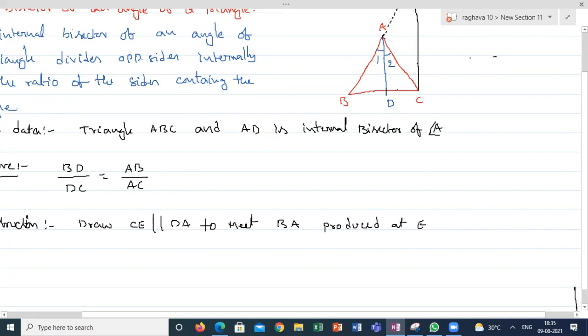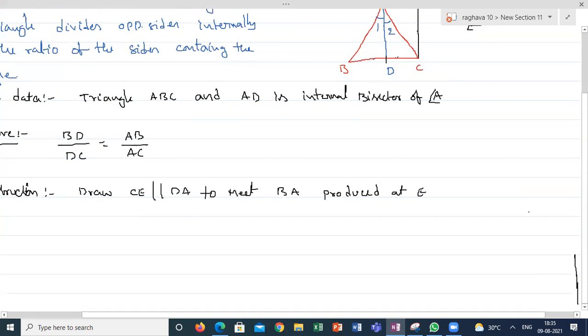Now, if I'm looking from here, with C as the base, DA and CE are parallel to each other. I can apply the basic proportionality theorem. The figure is like this now: B, C, A, E, D. Here AD is parallel to EC, and this angle is the same.